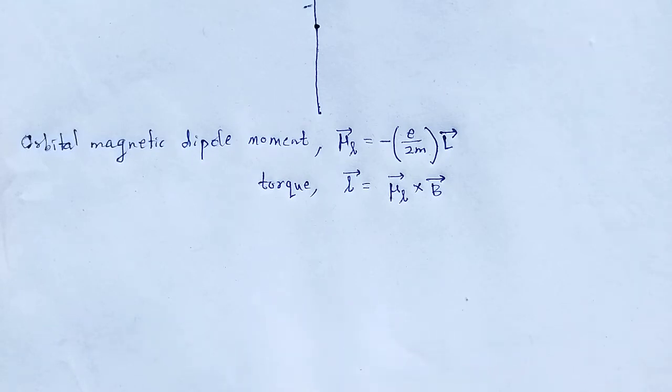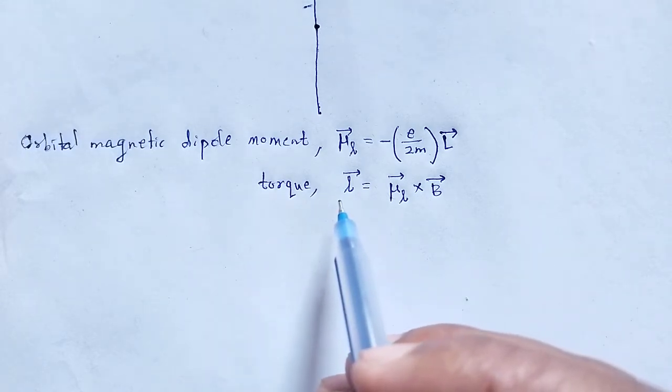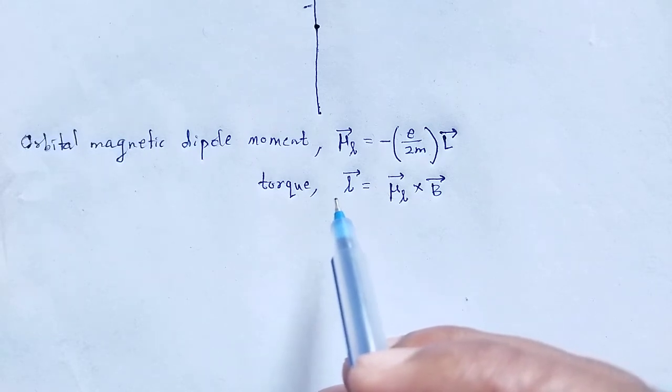According to Newton's second law of rotational motion, torque is the rate of change of angular momentum.